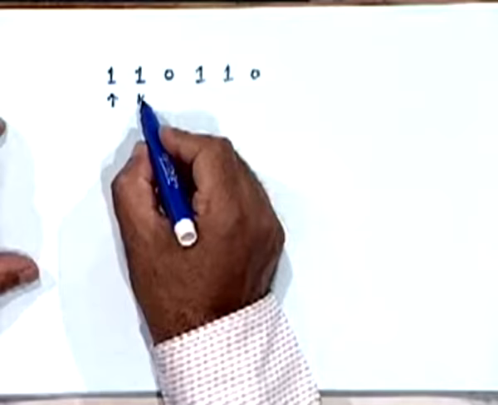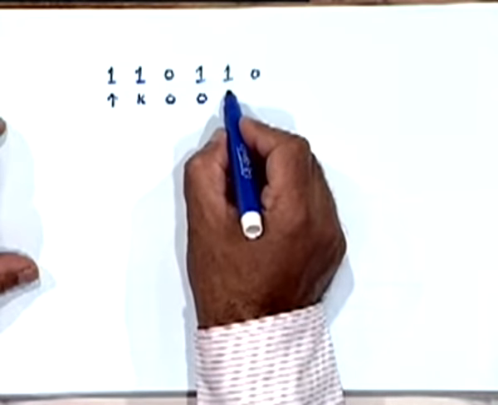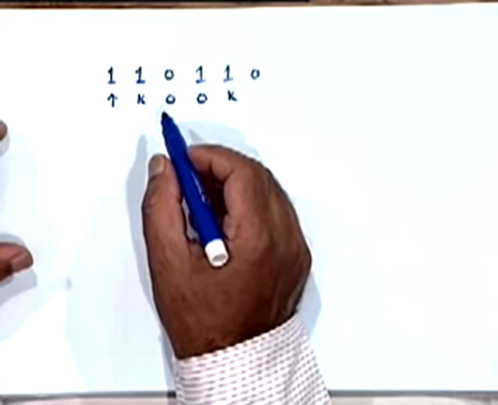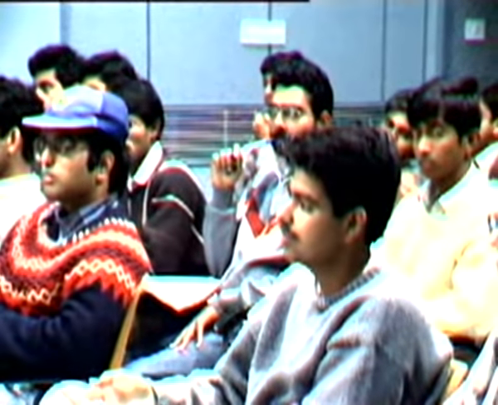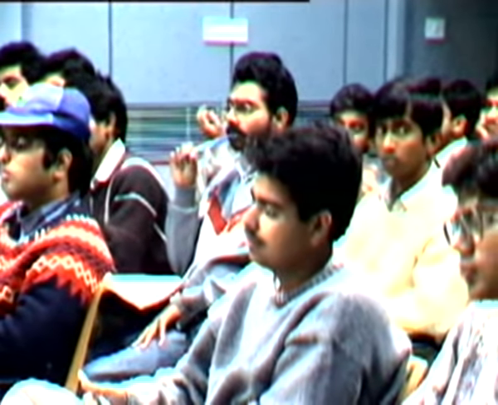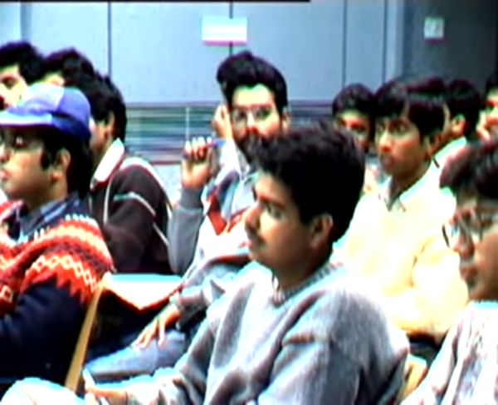So here it will build up to k, it will build up to 0, to 0, to k. How will it build up to 0? Suppose it builds up to k and then there's a 0. It won't go down to 0. Something like k by 2. That's why we are saying that first we should sample at T0 by 2 and later on after every T0. The first sampling should be at T0.